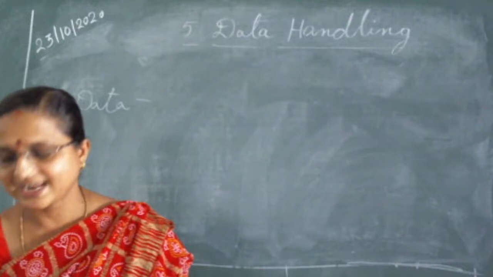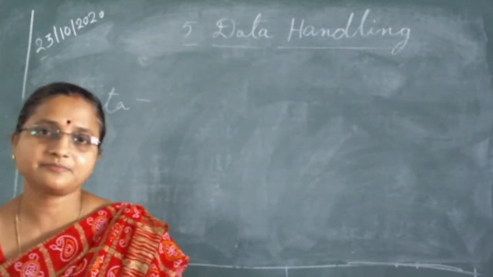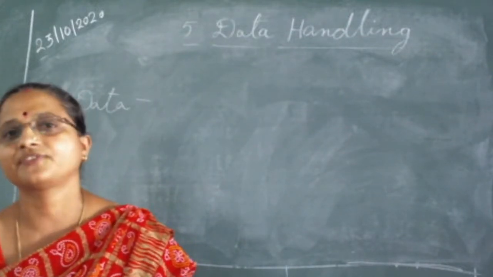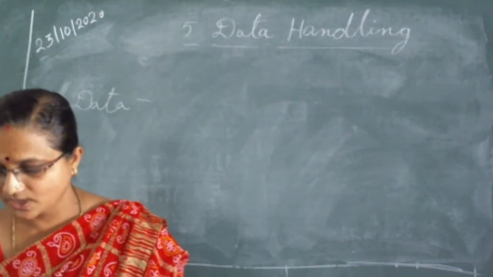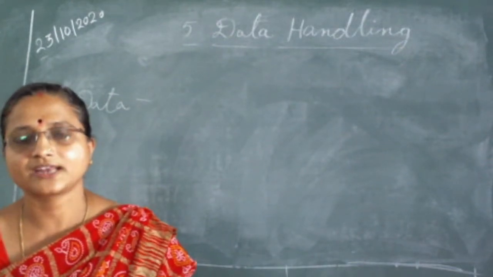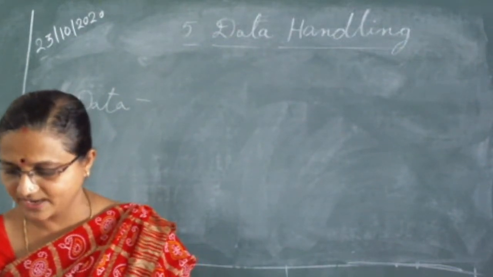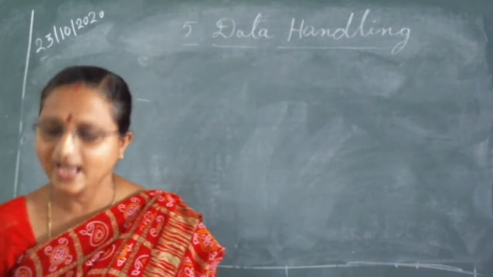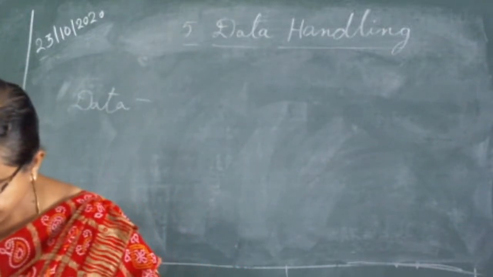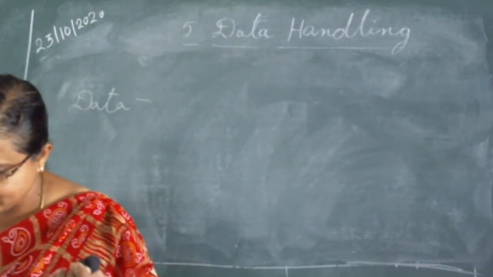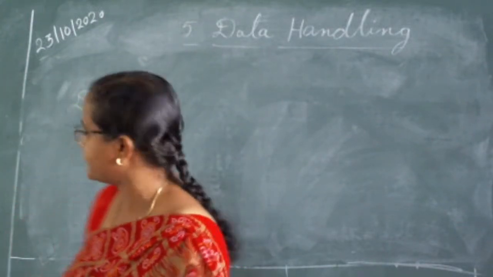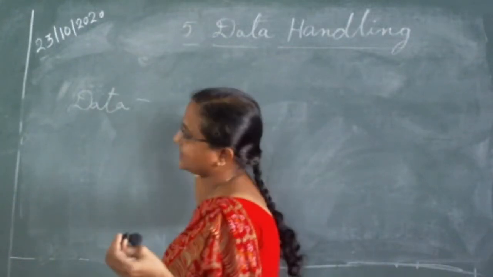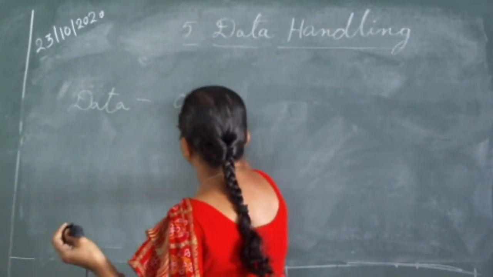So sometimes data is represented graphically. Sometimes we can represent the data graphically also, to give a clear idea of what it represents. Data is usually collected in the context of a situation, according to the situation.